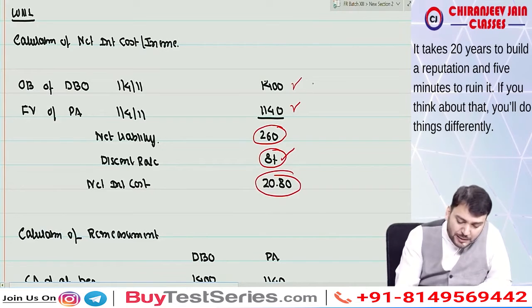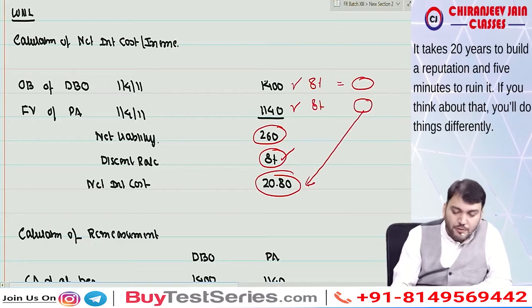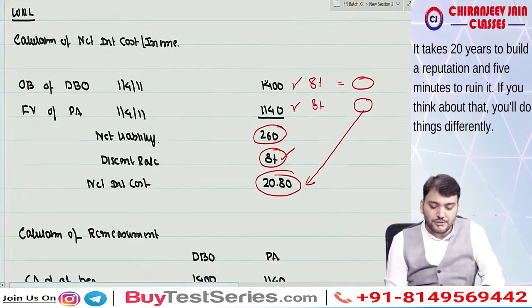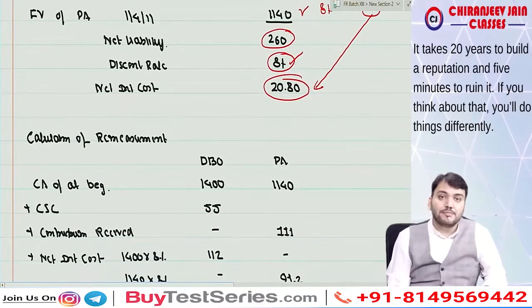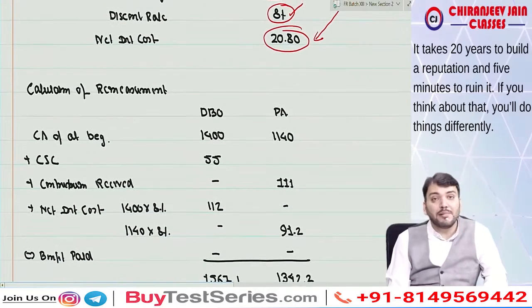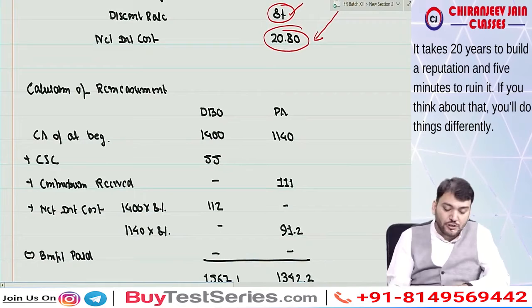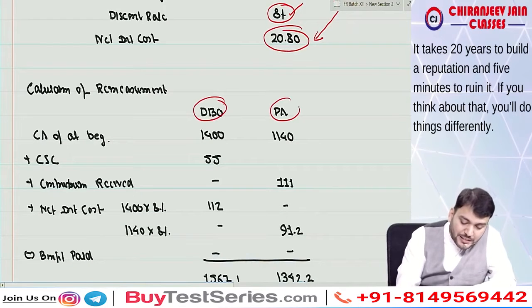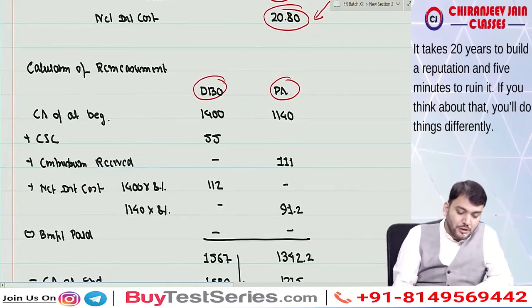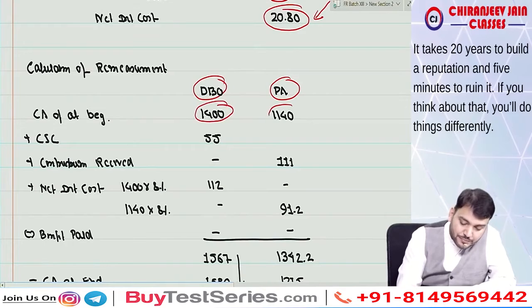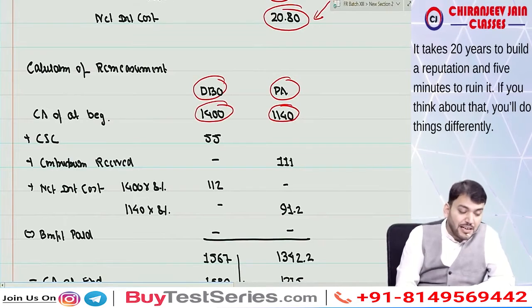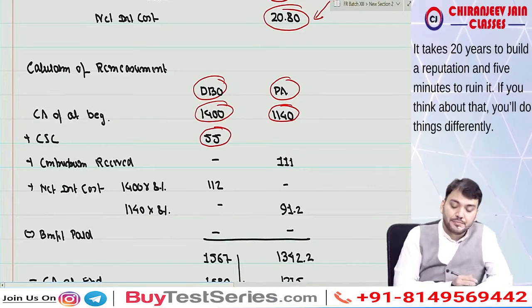Or you can calculate individually also. This is 8%, this is 8%; this is interest cost, this is interest income, and the same amount will come. Net interest cost, understood. Now we'll calculate the remeasurement gain and loss. For DBO and plan asset we'll do it together. So this is the carrying amount at the beginning. Then current service cost will be added. It will not be adjusted here.